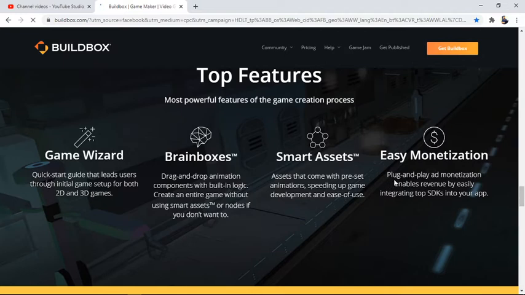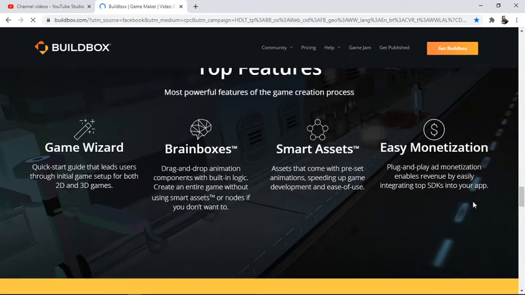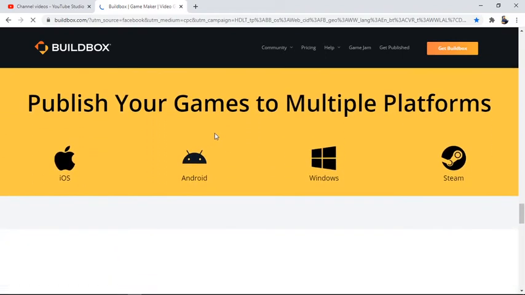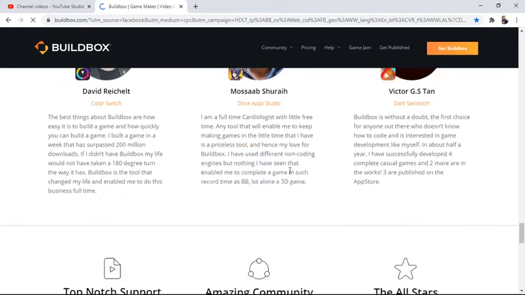The problem you usually face is that monetization is not allowed when you are building without code. But here the best thing is that you can monetize also. Plug and play ad monetization enables revenue by easily integrating top SDKs into your app. The publishing platforms are iOS, Android, Windows, Steam.